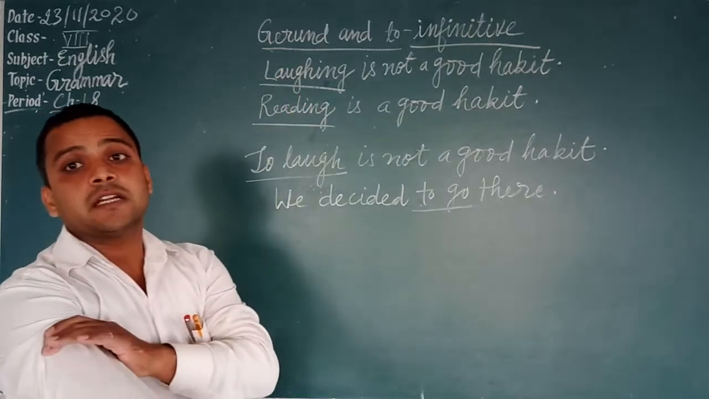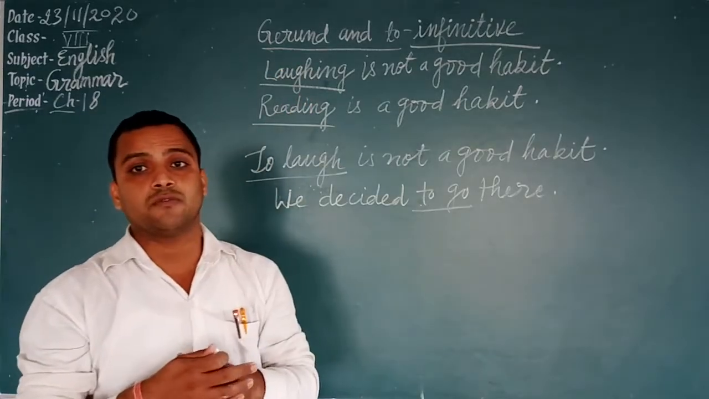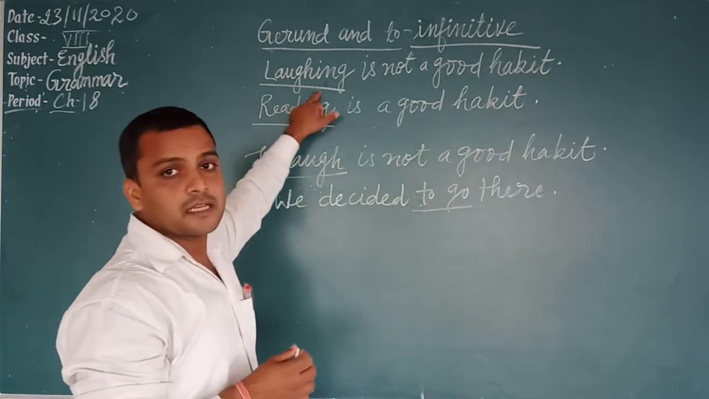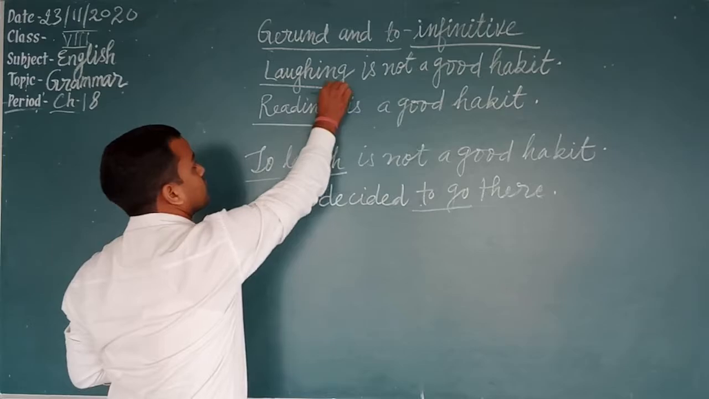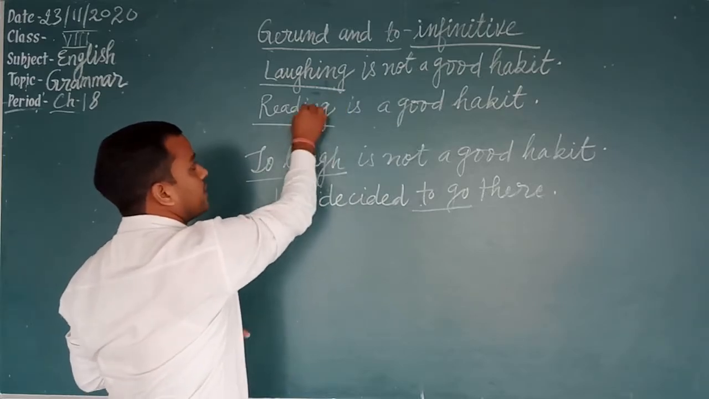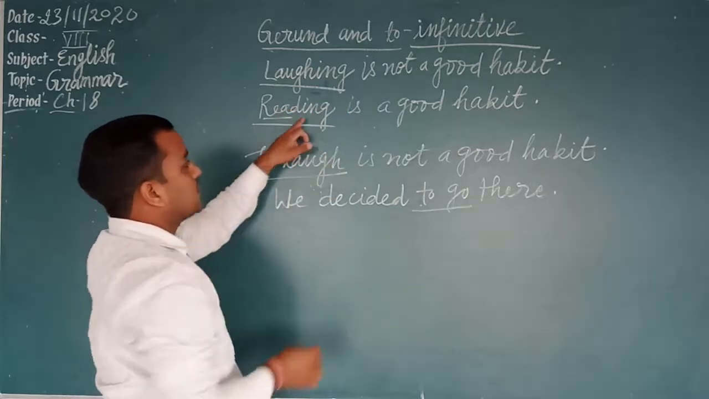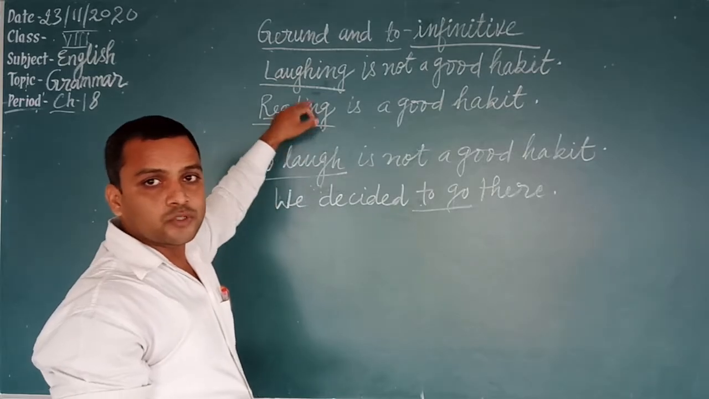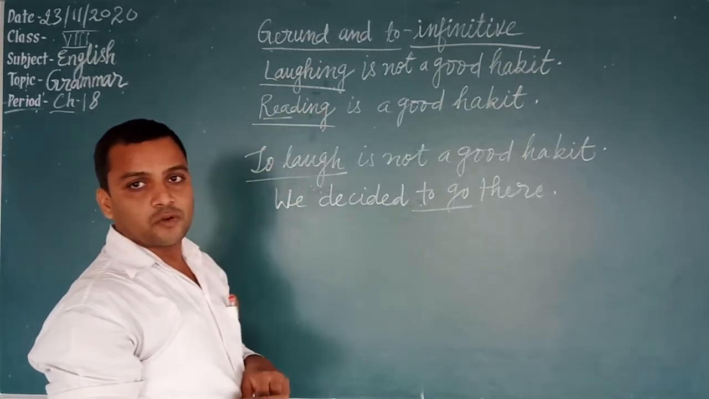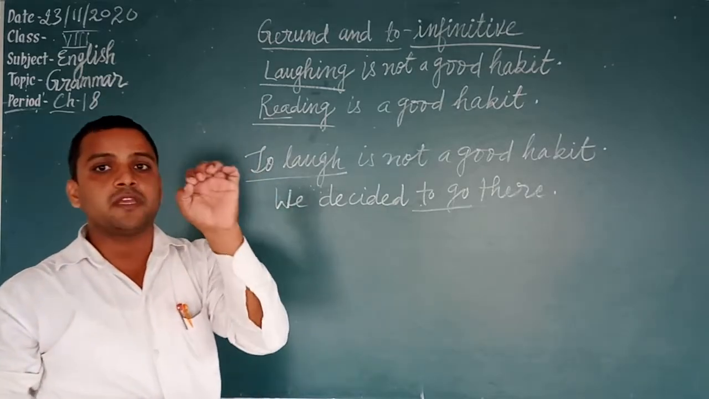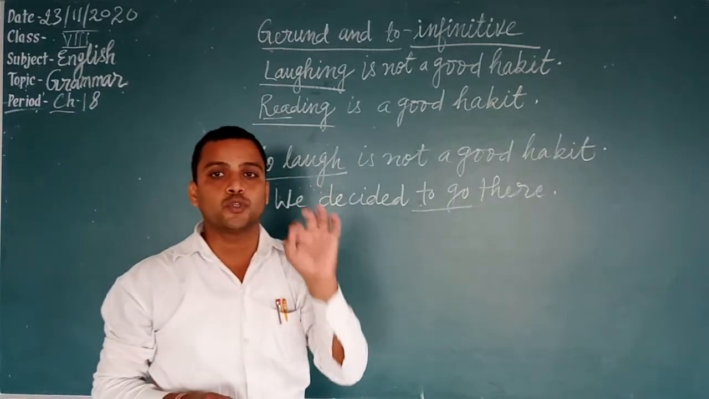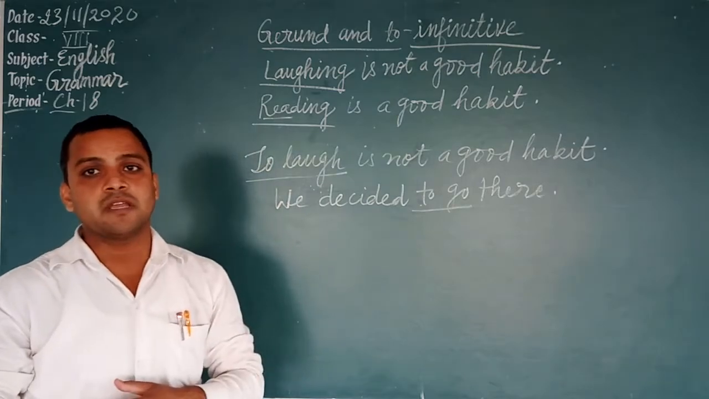Students, the gerund is always used as a noun. Here it is a noun. So, laughing is not a good habit. Reading is a good habit. Read plus ing. What is this? Reading. So it is what? Gerund. Okay. And infinitive is formed when we add to before the base form of the verb,